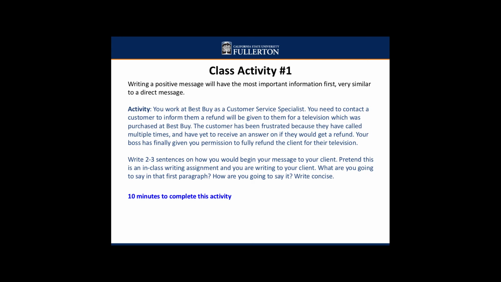So how are you going to open up with this good news and be direct about it? So think of this as the first part of your writing assignment, that very first paragraph. This is where you give the main idea of what you're writing about. How are you going to write it? What are you going to say to this customer? So, take about 10 minutes to complete this activity. If you need more time, that's fine. But for now, just go ahead and pause this video lecture and resume once you've completed your class activity number 1.